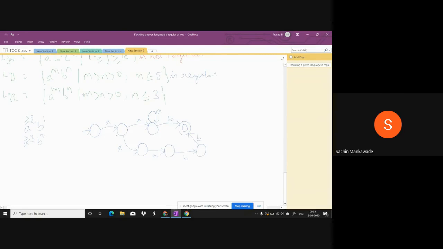When B's are 2, A's 1, 2, 3 can be more. Can be 5, can be 100, can be 1 crore. But when B's are 2, minimum is 1, 2, 3 A's, or can be more A's.